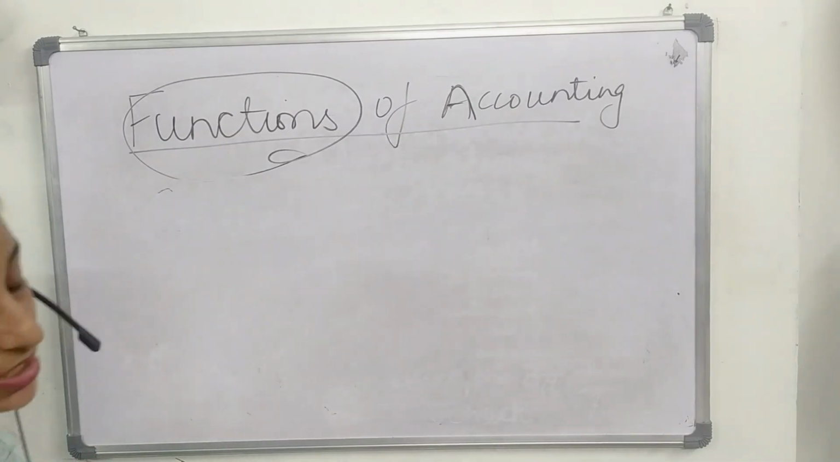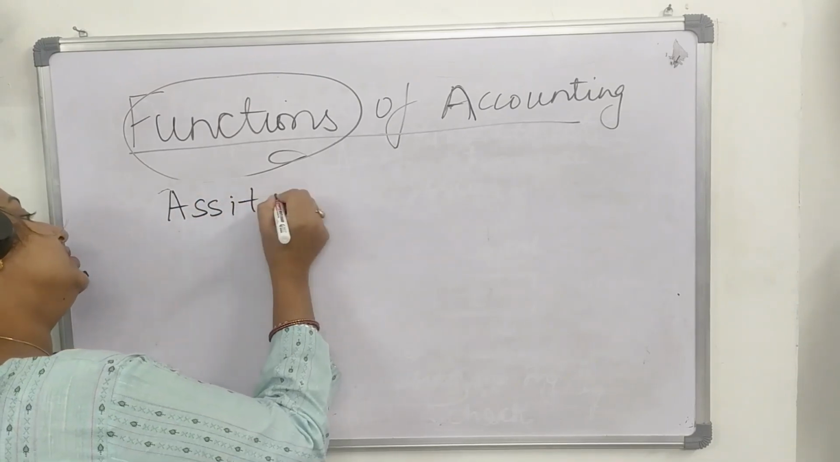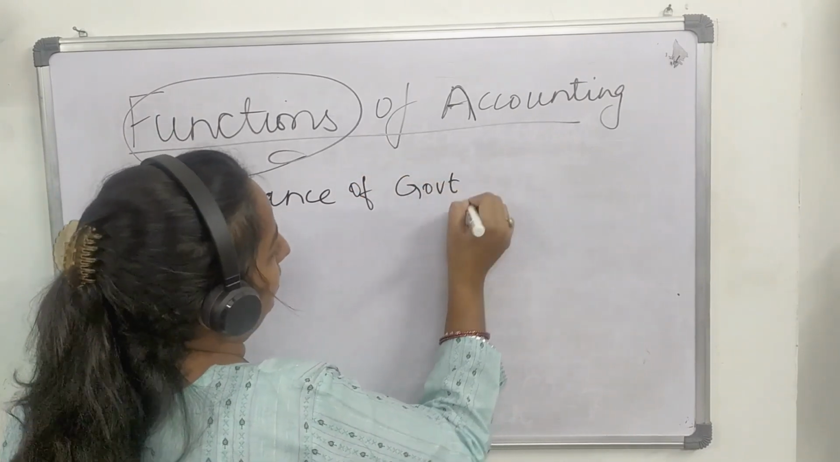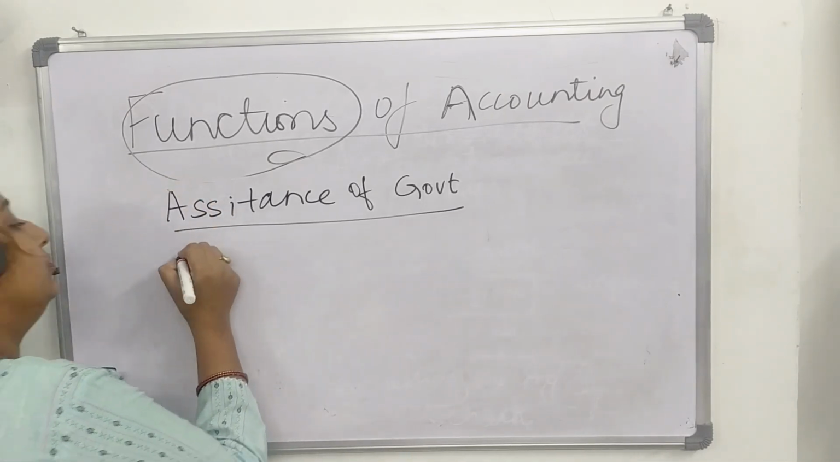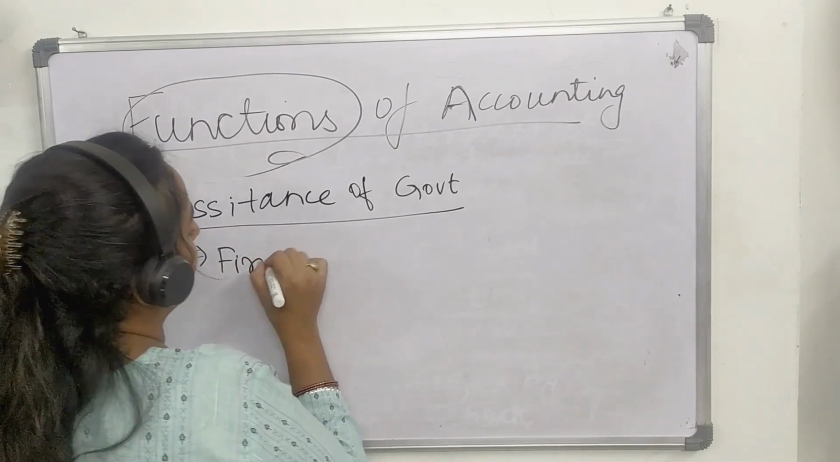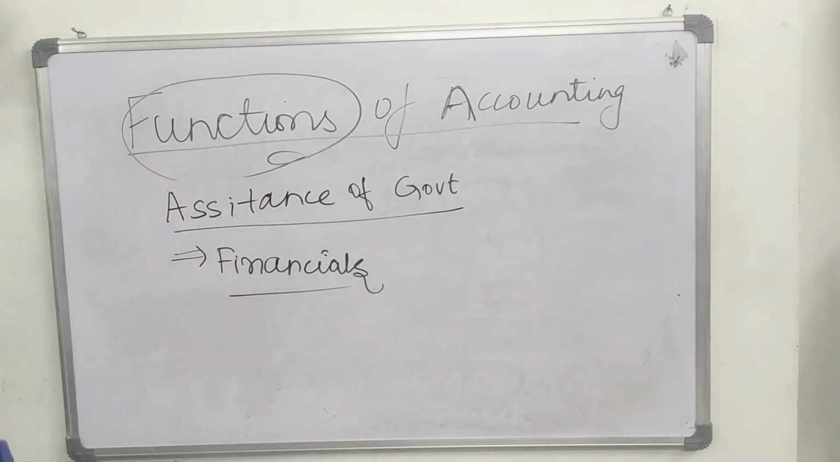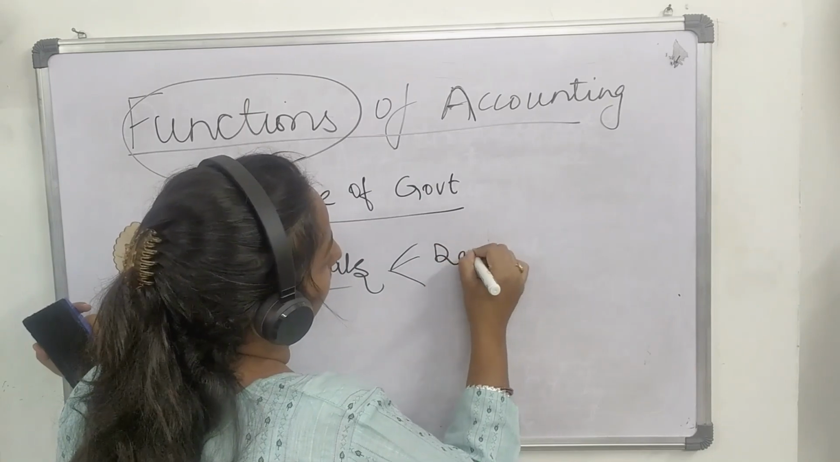Now, the next objective is assistance to government. Since one of the users of accounting information is government, accounting gives assistance to the government by providing the data relating to the financials of an organization, so that government can make different decisions accordingly.